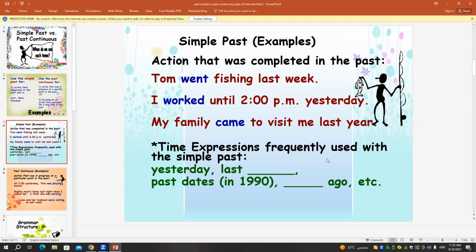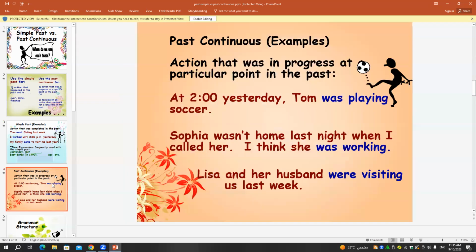We use these time expressions to talk about something that happened in the past. How about the past continuous? We use the past continuous, as I told you, for actions that were in progress at a particular point in the past. At 2 yesterday, Tom was playing. Yes, we are talking about a specific time here in the past.